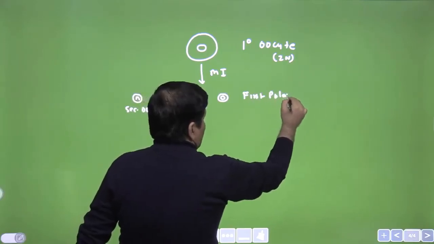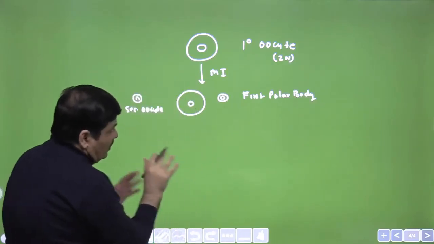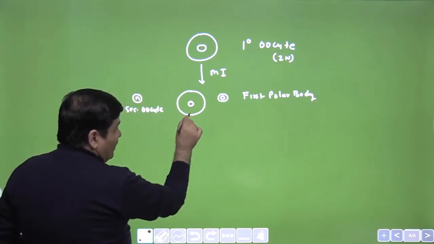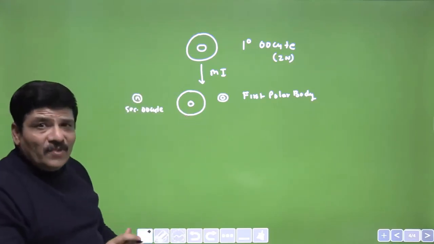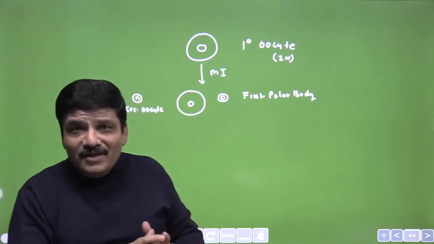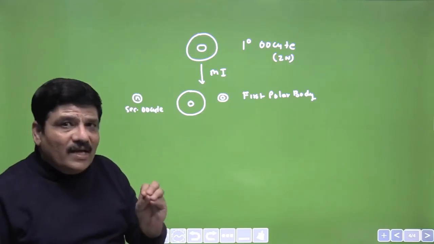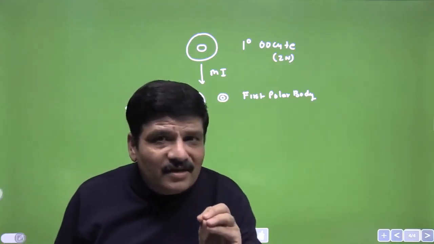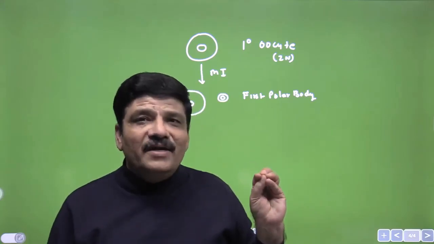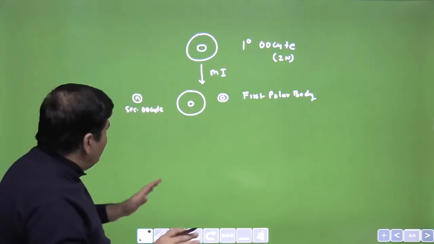Now what happens later on? I just told you that this actually begins meiosis 2 and gets arrested at metaphase 2. This is a very economical arrangement of the divisions in the female sex. This division will happen at the time of fertilization. As soon as the sperm enters into the cytoplasm of the oocyte, the ooplasm, this division will be completed, only then. But let us forget about the timing.